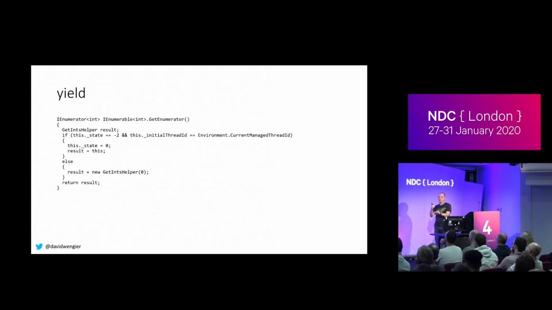So if you have an iterator method and you call it and loop through it on the same thread and only ever do it once, then you'll just use one instance of this helper. But if that's not true, in order to not mix up your iterators, I was pointing at 3, now I'm at 7, we create multiple instances. So again, performance, it's good to know. As soon as you use an iterator method, you could get lots of instances of these helpers created. 1 per thread, or just 1 per time it's used in your method.